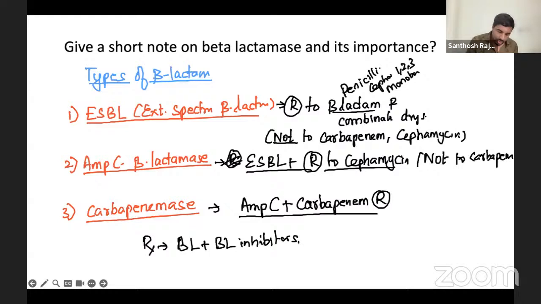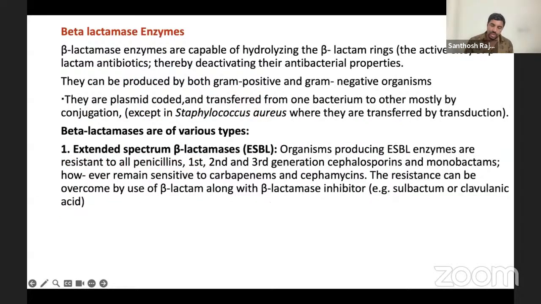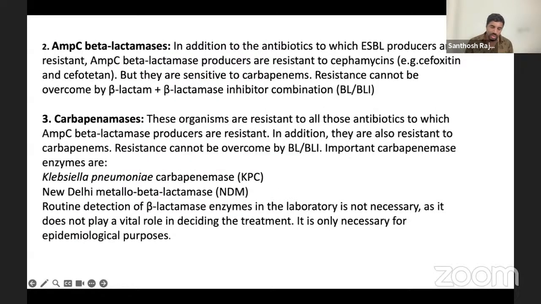I should write it here once again, the types of beta-lactamases. 3 beta-lactamases you want to write. Everything is already mentioned here. You can check here also. So extended spectrum, followed by your AmpC and carbapenemases. And one more thing, in carbapenemase, you have Klebsiella pneumoniae carbapenemase, KPC, and New Delhi metallo-beta-lactamase subtype. If you write that, that's also an extra scoring for you. Otherwise also it's fine. Whatever we spoke, if you write that, it's more than enough.